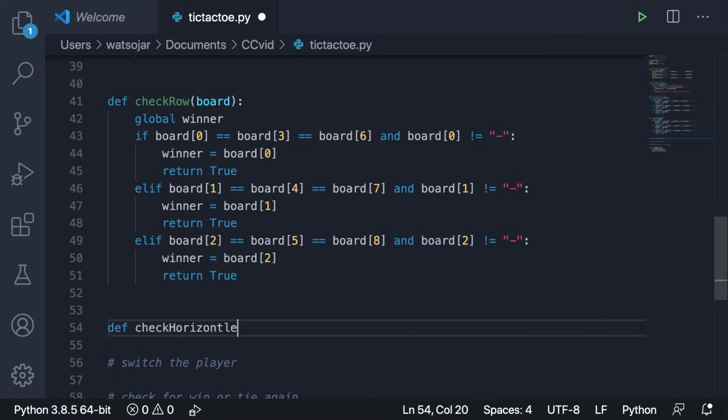Oh, not check horizontal, check diagonal. That's what I meant to say. So we can say check diag. We can pass in the board argument.